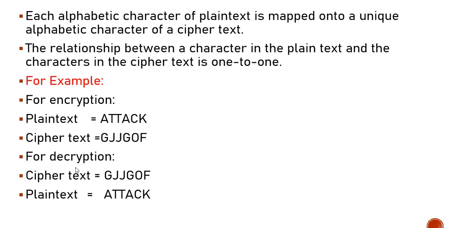In the decryption process also, G is decrypted into A, J is decrypted into T. Again, when J comes, it will be decrypted into T, and when G comes, it will be decrypted into A. And O is decrypted into C, and F is decrypted into K. In this way, the whole encryption and decryption process of the monoalphabetic cipher is completed. This is the theory part of the monoalphabetic cipher. Let's jump into the coding part.